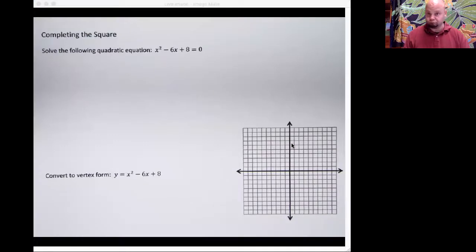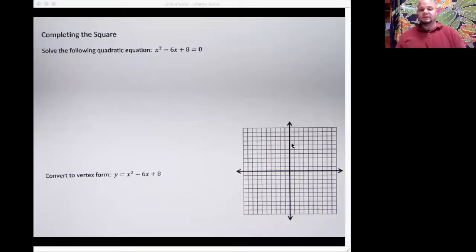It's me, Mr. Bill, here to talk with you about completing the square. Now, completing the square is review from IM2, and it's a method for solving quadratic equations. And you should already know how to do it, but maybe you don't. And more importantly, I'm going to expand what we do with it. So let's begin. We're going to start off with this: solve the following quadratic equation.